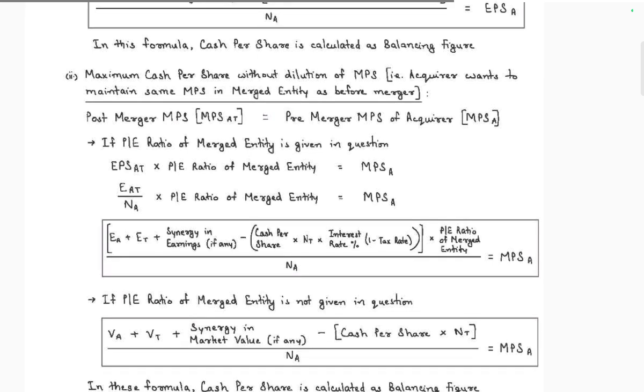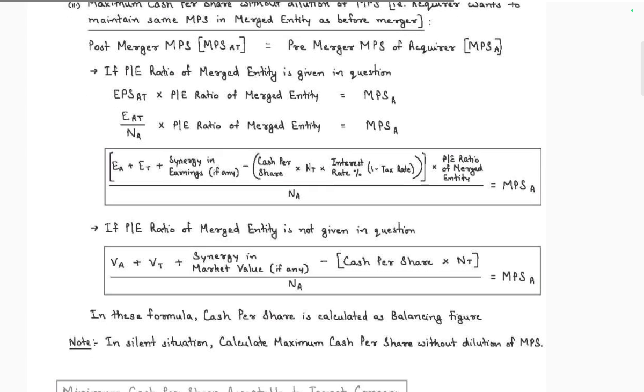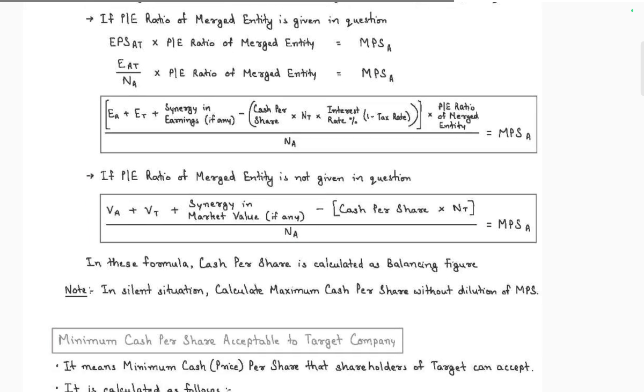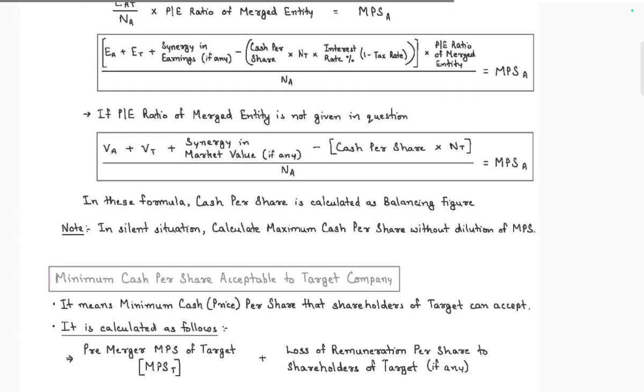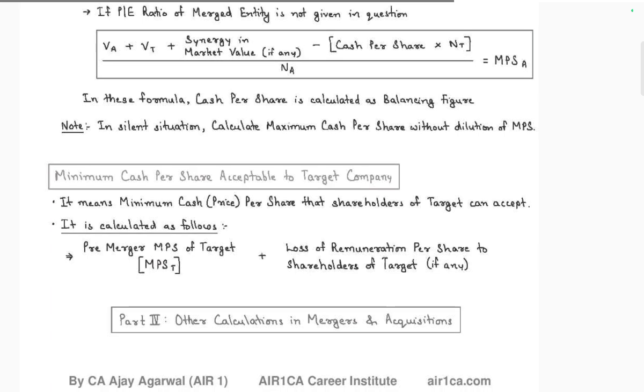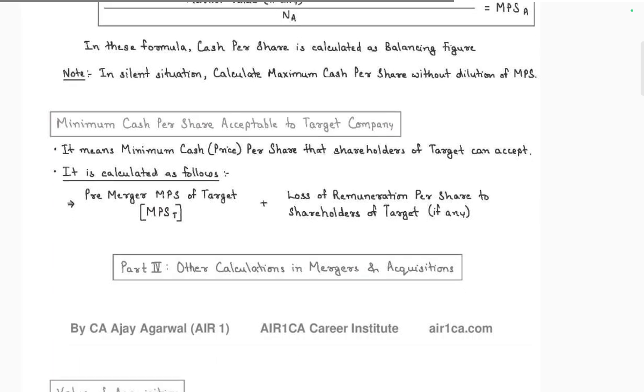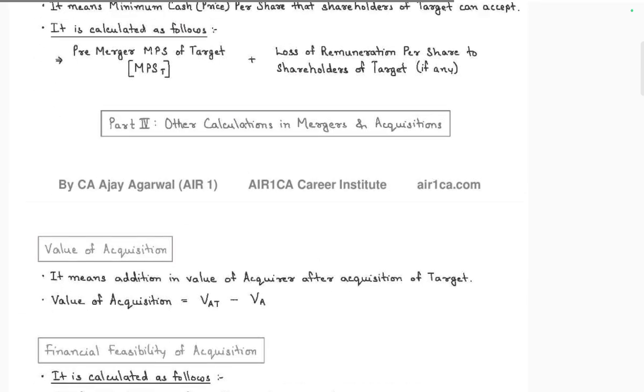MPS. Discharge mechanism: if the PE ratio is maintained on the existing EPS, earning per share, MPS is EPS into PE per MPS, synergy if any, cash per share, if the PE ratio is maintained, PE plus synergy plus cash. Maintain the maximum cash flexible, the maximum cash in the shareholder target pre-acquisition target plus the loss of remuneration of the shareholders.